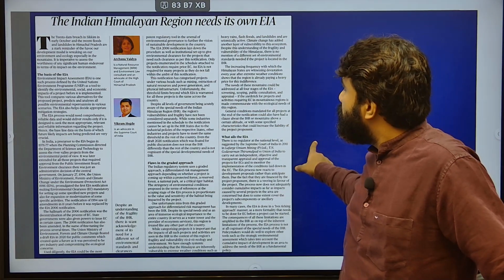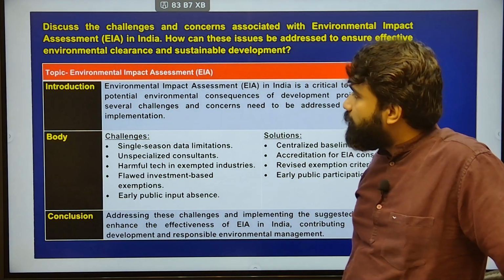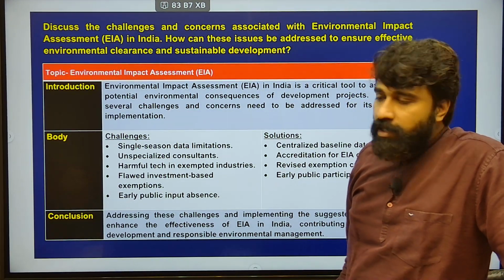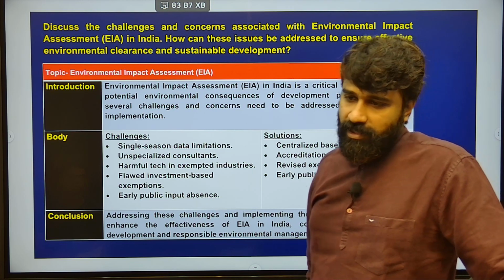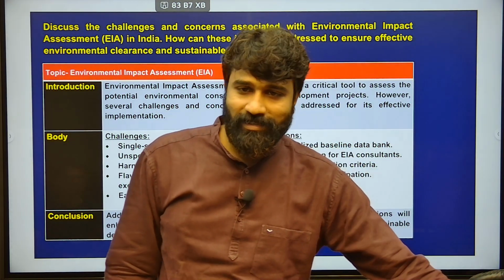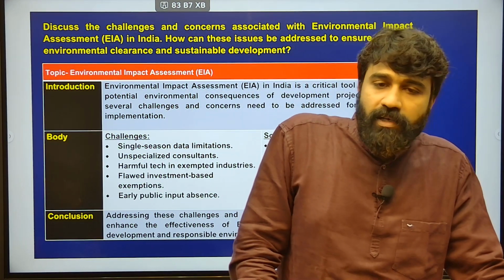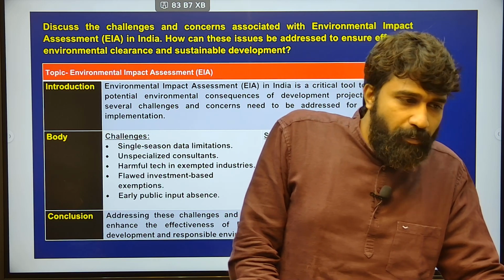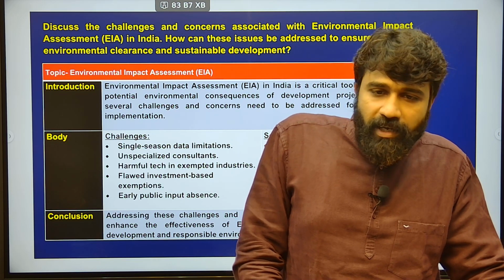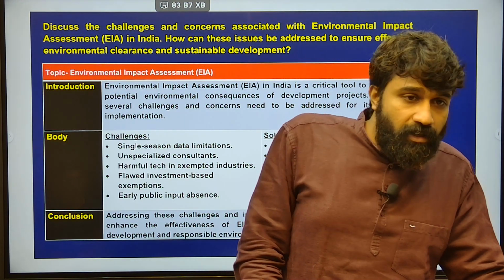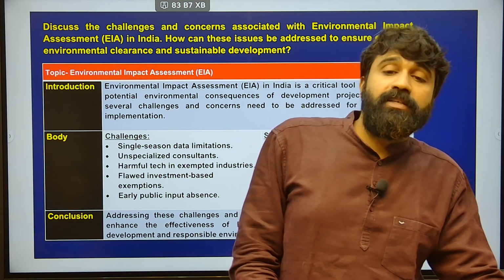And next, related to the mains, already the mains is displayed there in the form of a tabular chart. Himalayan region needs its own environmental impact assessment. Here always we focus on the discuss part because you need to dump more content. Remaining aspects like comment or elaborate or explain do not require you to think in various dimensions.